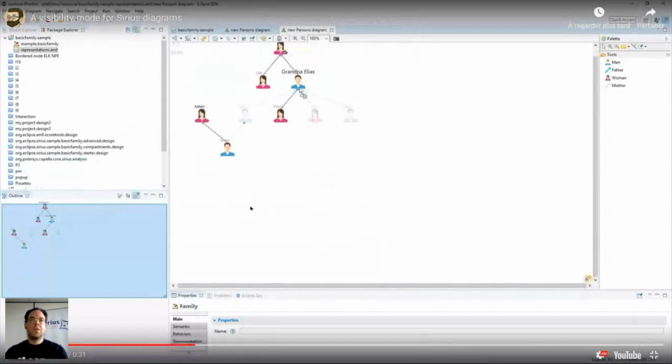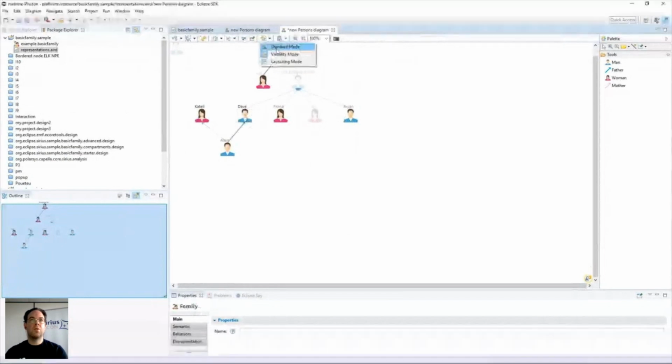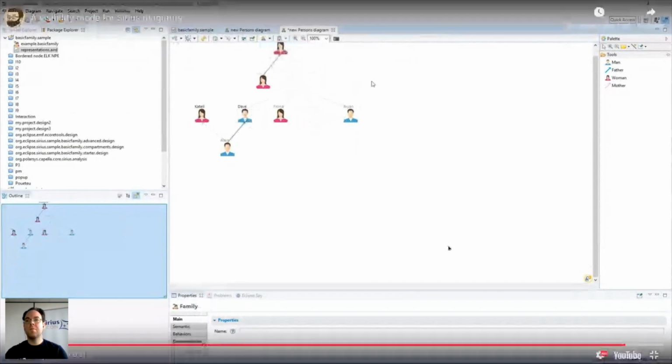And while you are in this mode, you can simply double-click on any element to toggle its visibility status. So this works on elements, on edges, and also on individual labels, like for example on layer. Once you're okay with the result, you can go back to standard mode for edition or publication of the result.